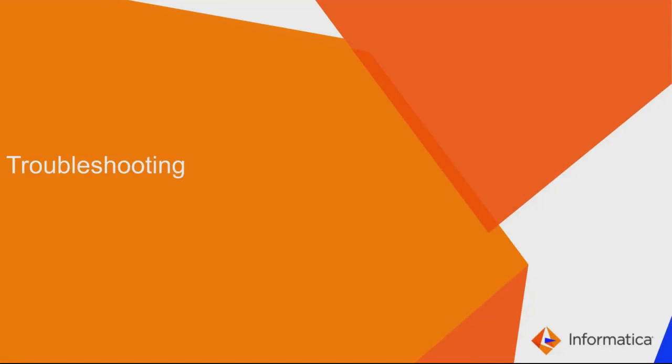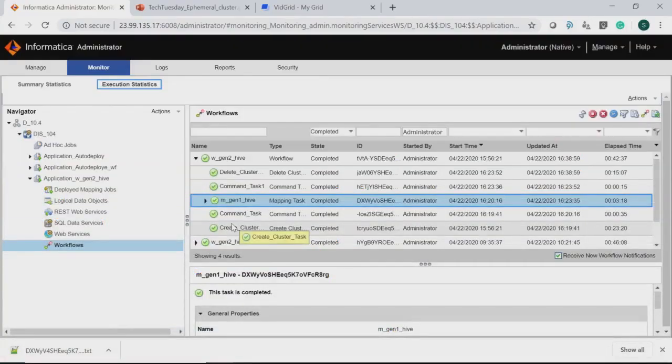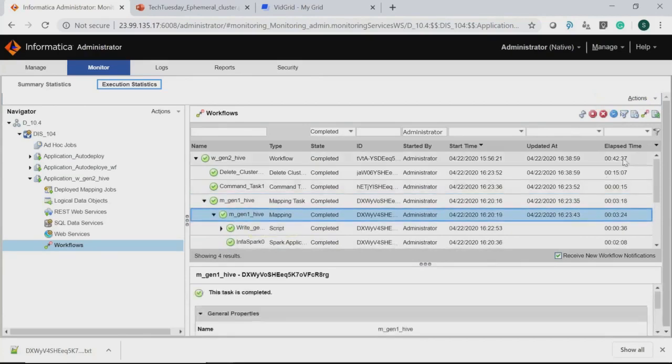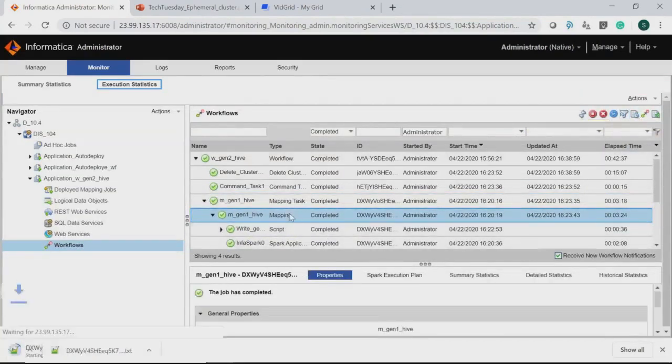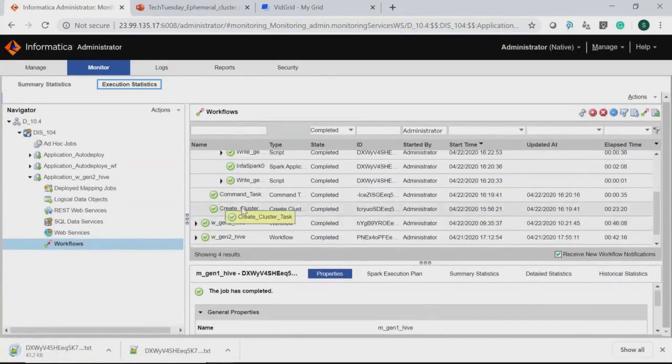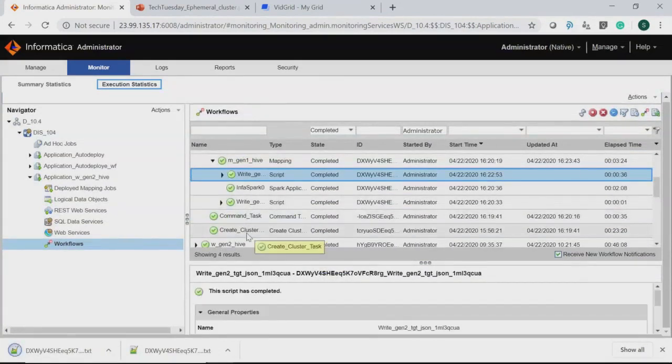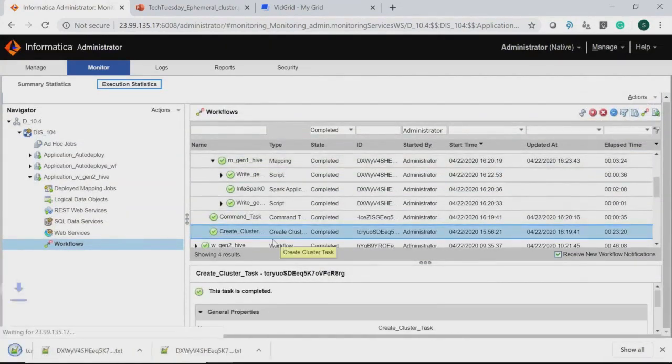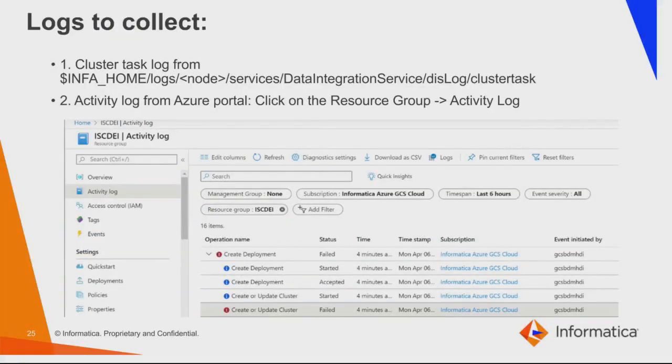Now let us see what logs we need to collect whenever we face an issue with the cluster workflow, and a few known issues. We can download the mapping or create cluster task log from the Informatica Admin Console Monitor tab. We just have to click on the mapping and then download the log. Or if we have to download for the cluster task, we can click on the respective cluster task and download the logs. We can also get the cluster task log from the server in the location that I have mentioned.